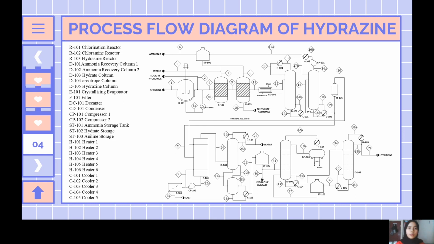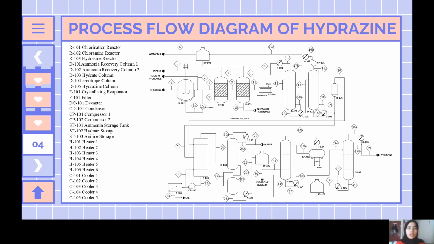The main reaction involved in production of hydrazine is divided into three main stages, which are oxidation of ammonia to chloramine, chloramine then reacting further to produce hydrazine hydrate, and then dehydration of hydrazine hydrate with aniline. The first step for this process is to obtain sodium hypochlorite. Chlorine is added to the chlorination reactor and mixed with sodium hydroxide with cooling in a molar ratio of 1:2. The solution is then diluted by adding water and reacted with a 15% aqueous ammonia solution at a temperature around 0 degrees Celsius. This process will form chloramine and sodium hydroxide.